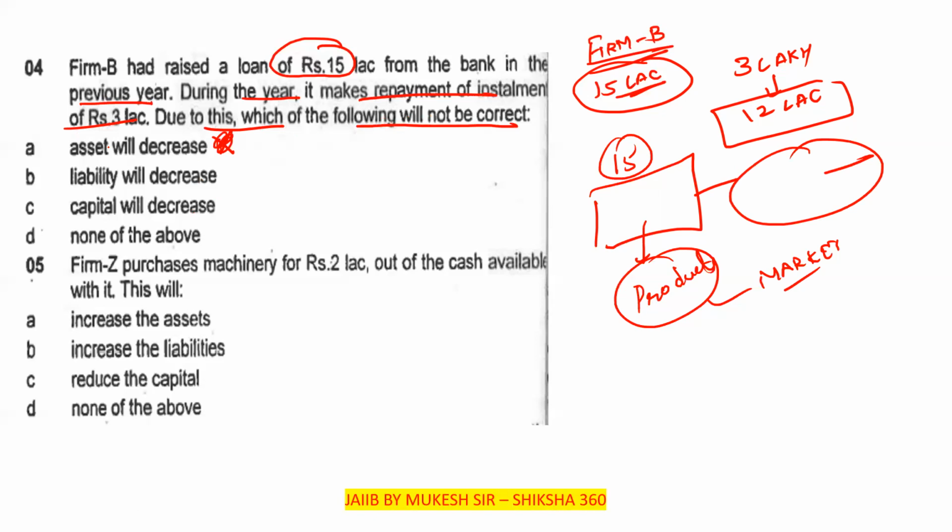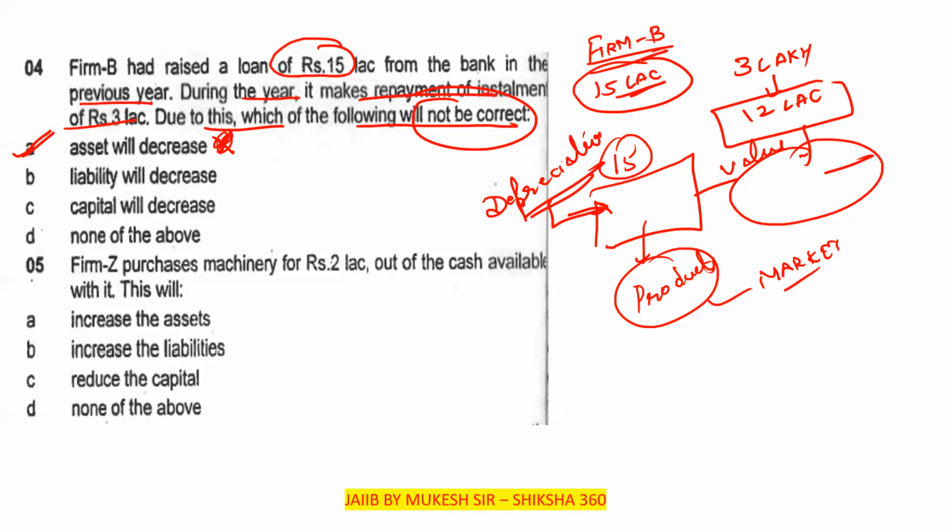Not an asset, but there is a depreciation every year. So we can consider that the value of the asset will decrease up to some extent. We can say this is true, but we have to move to the other options also, because we have to find out the most favorable one.